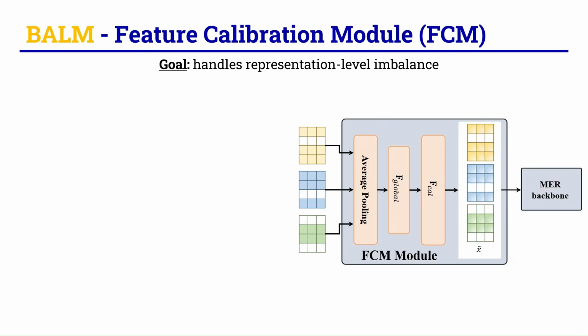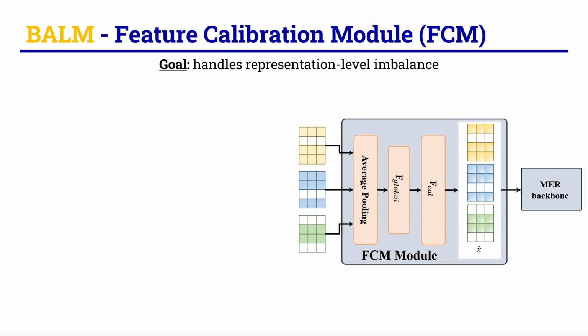First, let's look at the feature calibration module, which handles the representation level imbalance. The primary goal of feature calibration is to establish a shared, stable representation basis across modalities despite heterogeneous missing patterns, before the data even enters the main fusion backbone.